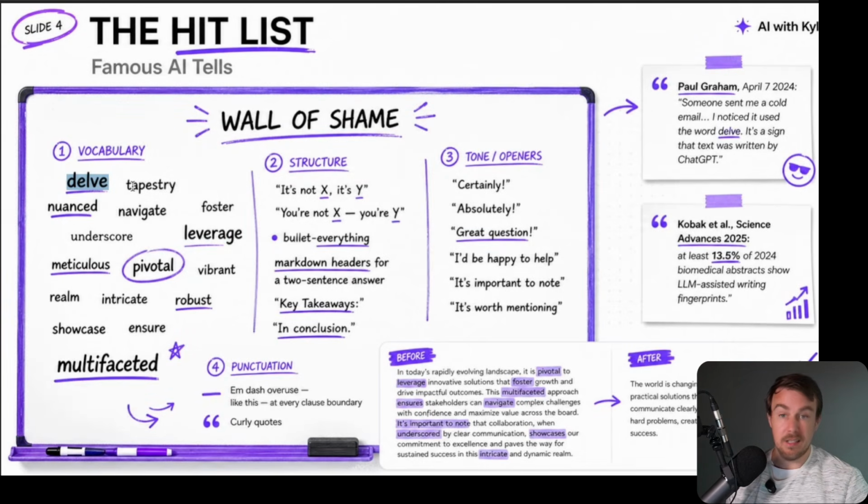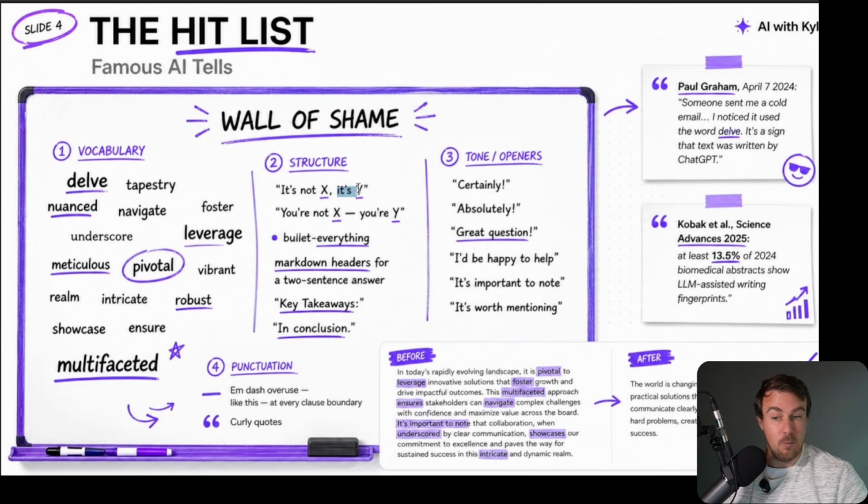We also have nuance, tapestry, that was a great one. Navigate, foster, leverage, pivotal, meticulous, underscore, vibrant, robust, showcase, multifaceted. These kind of words. Words that you don't normally see in that much frequency in human written language tend to be overused inside of artificial intelligence. And once you know these words, once you recognize them, you'll start to see them all over. If you want good practice for this, go on LinkedIn. LinkedIn is wild for this. The posts and the comments for the posts are very much AI generated, so it's a really good place to hone your skills here.